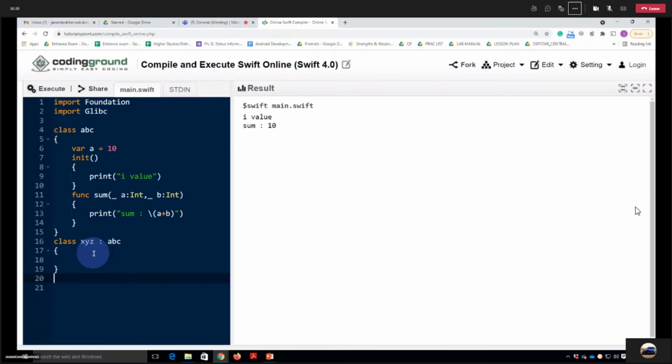Now I'm not doing anything in the XYZ class. Suppose I'm creating the object, let's say Z, but not of the ABC class, I'm creating the object of the XYZ class. What do you think? What will the answer be?